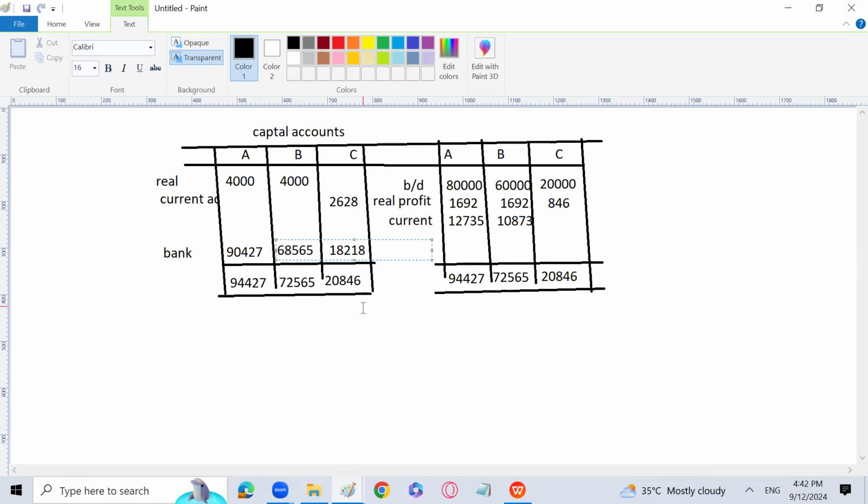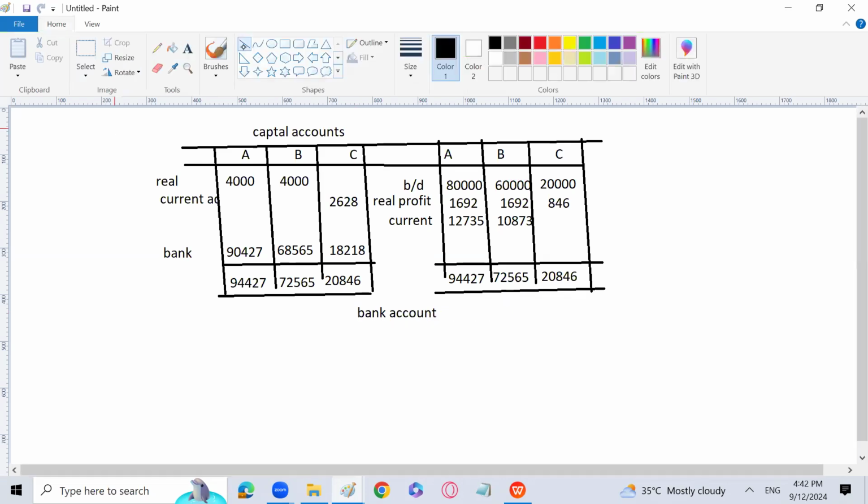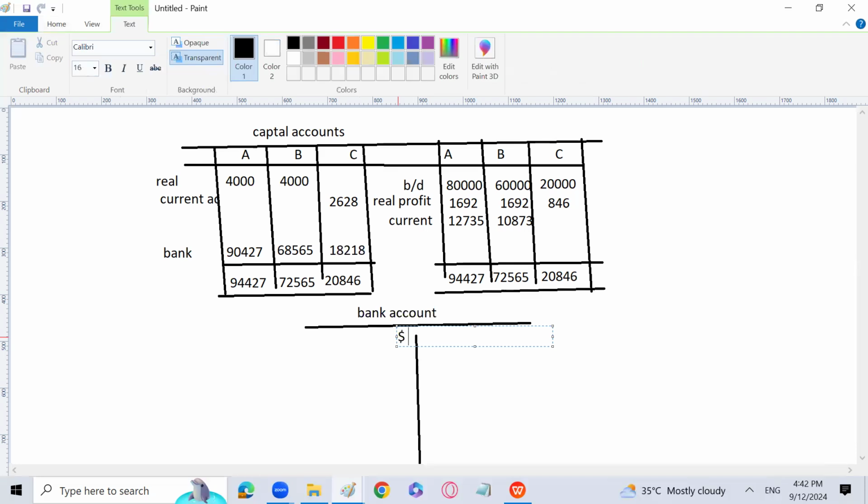18218. So this is how we have prepared the capital accounts. And now I am going to prepare the bank account. Both sides of the bank account should be equal. If they become equal, it means that your question is correct. Otherwise, you will start believing that maybe the question is not correct or we have made some kind of mistake.